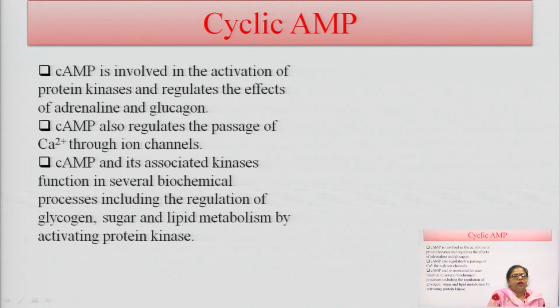Cyclic AMP is involved in the activation of protein kinase and also regulates the effects of adrenaline and glucagon. It also regulates the passage of calcium ions through the ion channels. This is also helpful in the contraction of muscles, and cAMP and its associated kinase enzymes function in several biomolecular processes, including the regulation of glycogen, sugar and lipid metabolism by activating protein kinase.